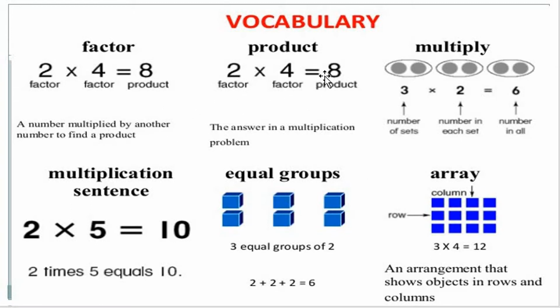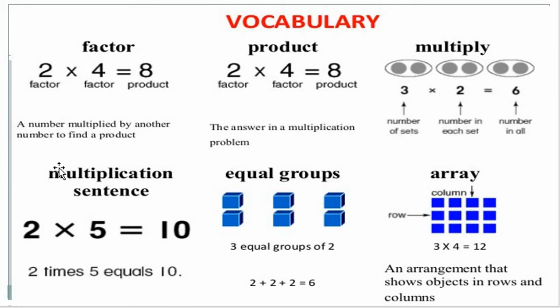Now product, same product, here 8. Multiply means what? Here 3. Here how many groups of circles? 1 group, 2 groups or 3 groups, but how many? 3 groups, with 2 in each: 2 plus 2 is 4, plus 2 is 6. 3 2s are 6. And how many circles in each group? 2. So 3 2s are 6. Number of sets, number in each set, number in all. Understood? 3 2s are 6, 2 3s are 6.